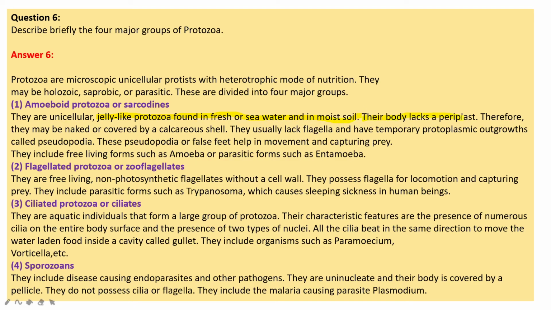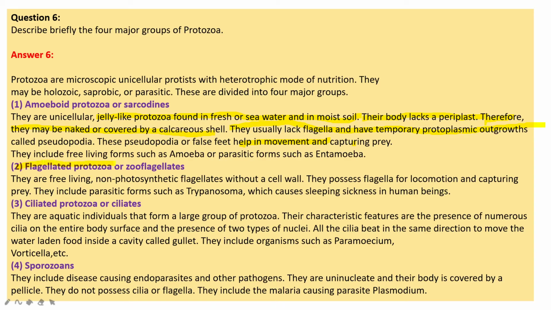Their body lacks a periplast, therefore they may be naked or covered by a calcareous shell. They usually lack flagella and have temporary protoplasmic outgrowths called pseudopodia. These pseudopodia, or false feet, help in movement and capturing prey. They include free living forms such as amoeba and parasitic forms such as entamoeba.